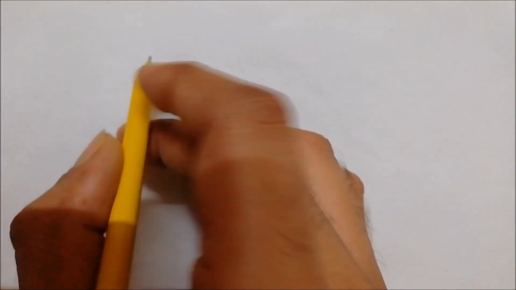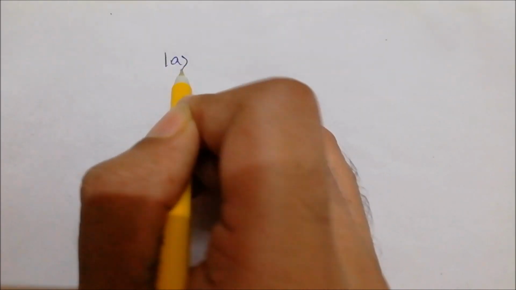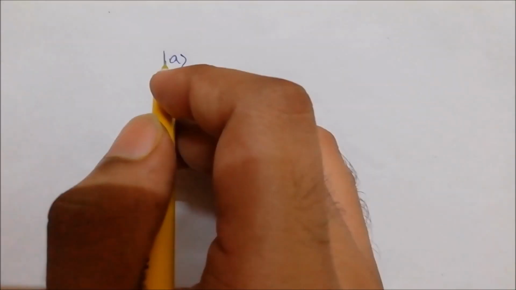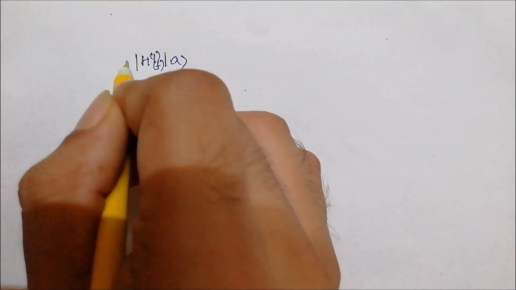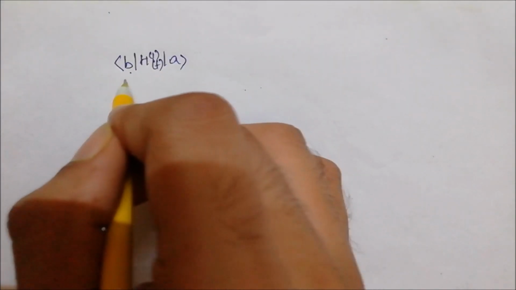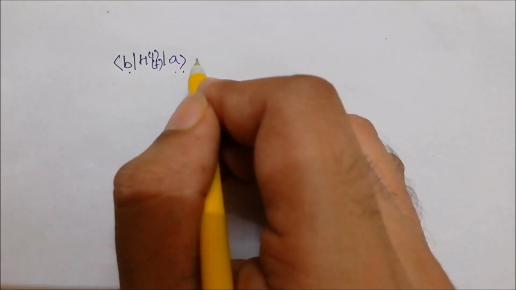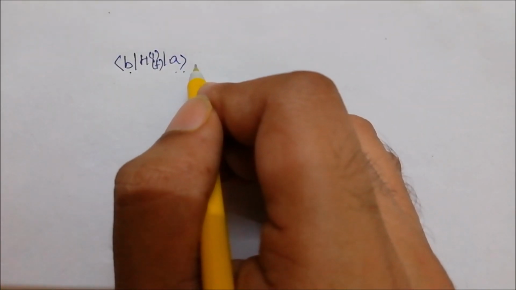Now we know that if our system is initially at some state A, and we apply a time dependent perturbation on it, then it's going to make a transition to another state B, and this inner product is going to give me the measure of how much that transition occurred.